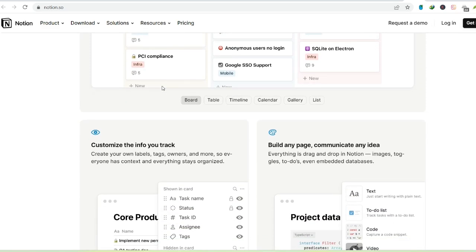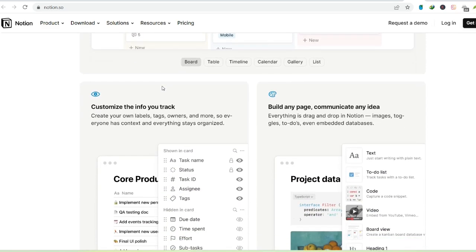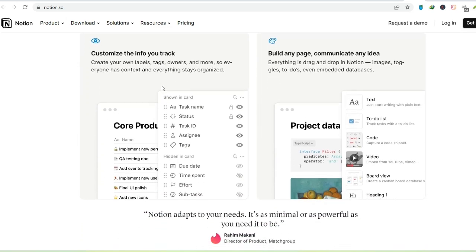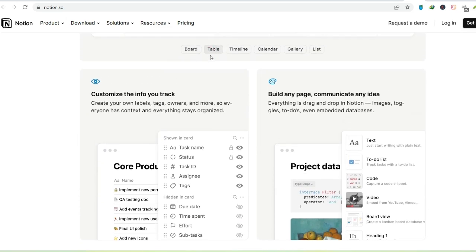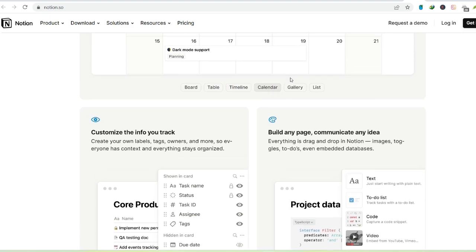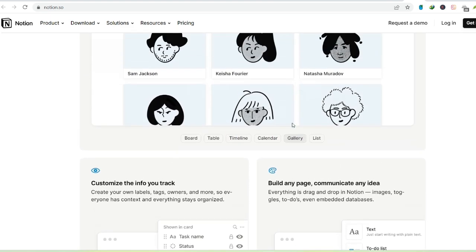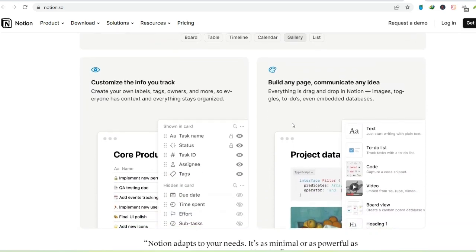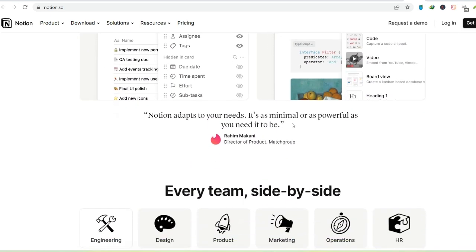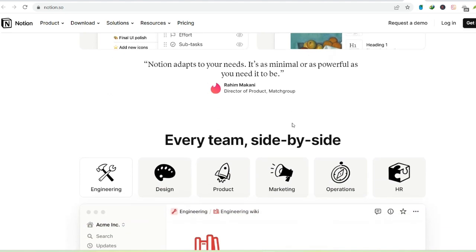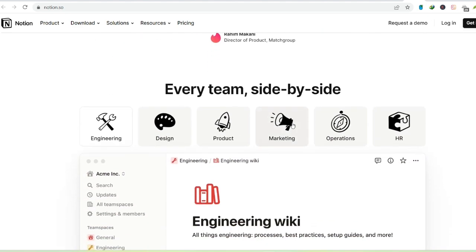The team trial. A taste of the premium life. Notion offers a free team trial that unlocks collaborative features for a limited time. This is a great way to test the waters of teamwork within Notion before committing to a paid plan. But remember, it's just a trial, and once it expires, the free plan reverts to limitations on block count for teams.